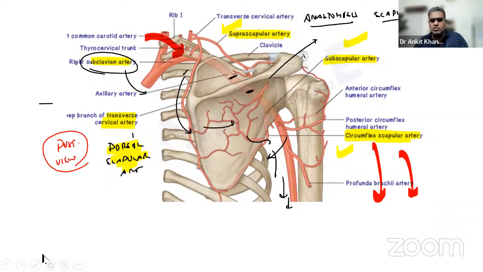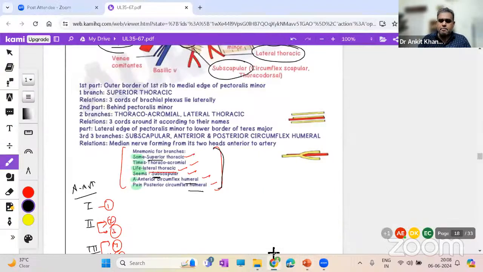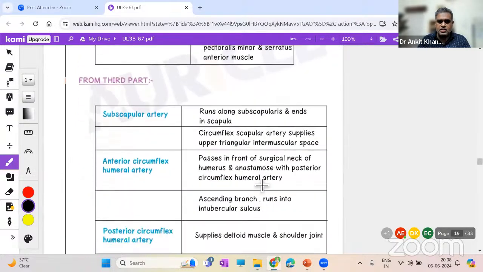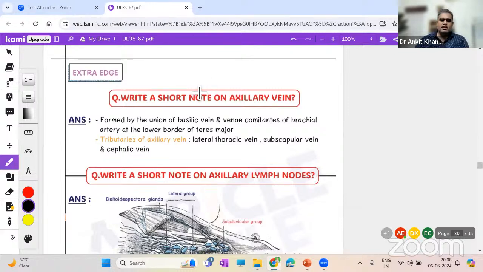Fair enough? Okay. Let's come to the notes part and see what else we have over here. So this is the axillary artery, and these are all the branches: first part, second, or third part. Let's go through one or two lines over here. Now, axillary vein is a topic that might come, not that important, but it might come. Remember, axillary vein lies medial to axillary artery. That is one thing. And obviously, it is draining the blood from the upper limb and the lateral thoracic vein.